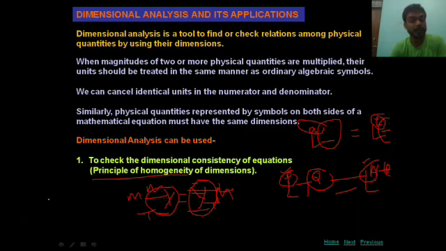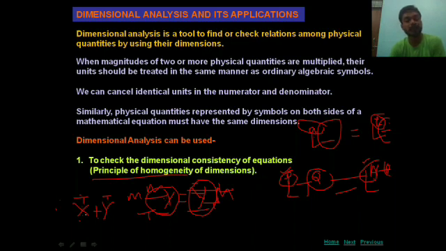Suppose you are writing X plus Y. If two quantities are added, then if X is time, Y should also be time, because only the same kind of quantity can be added. You cannot add time with mass, you cannot add time with temperature.